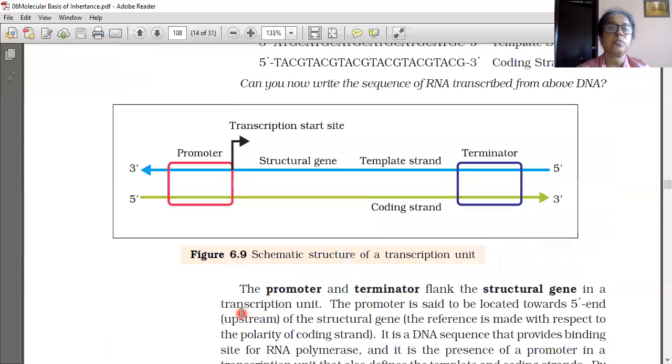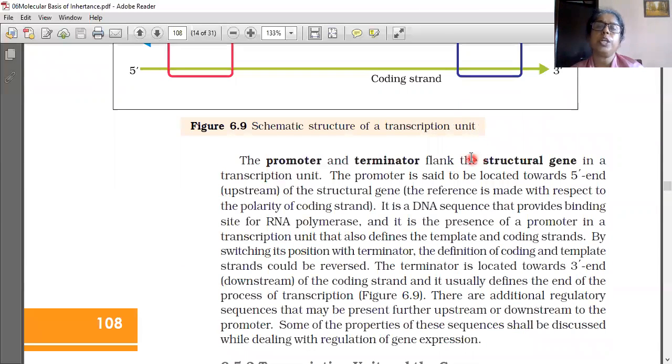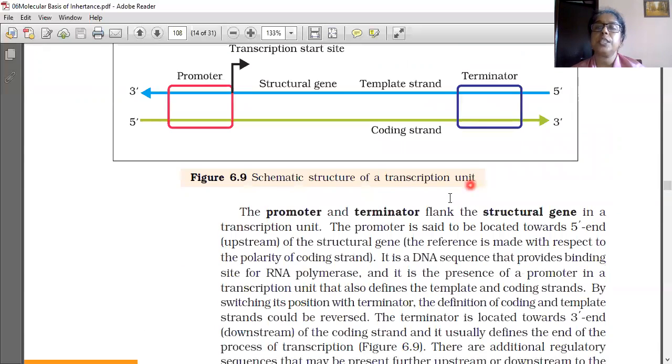Understood? And this is the schematic representation of the transcription unit. Promoter is given there, terminator is there, and in between the structural gene is there, with the template strand and coding strand. From the promoter only, this transcription starts, proceeds on the structural gene, and at the terminator it will be stopped. So the promoter and terminator flank the structural gene in between.